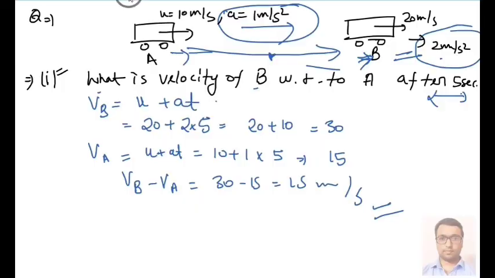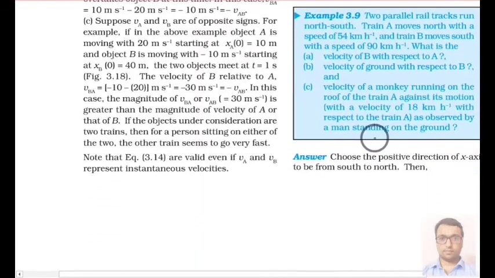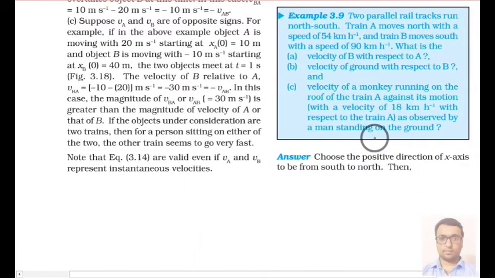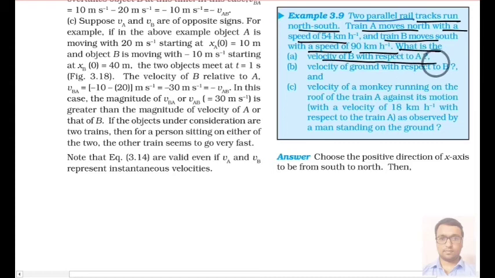Now we will move to our NCERT portion. Like here you can see, in this example it is saying that two parallel rail tracks are given. Two parallel rail tracks run north south. Train A moves north with a velocity of this much, and train B moves south with a velocity of this much. What is the velocity of B with respect to A? So how will we solve this? The solution is like this.